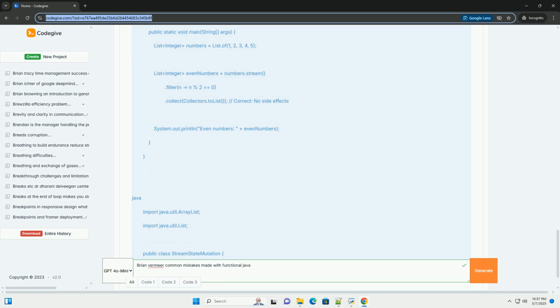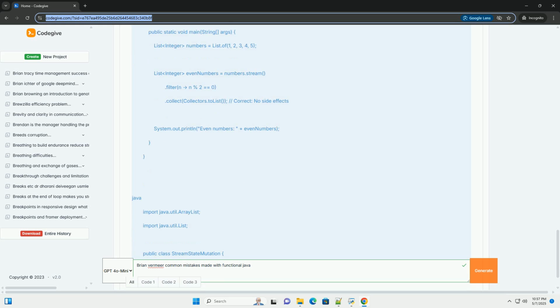Profile your code to determine if parallelism actually improves performance. Consider the number of cores available on the machine. Be especially careful when the stream operations are I/O bound, as parallelism may not help much in that scenario.